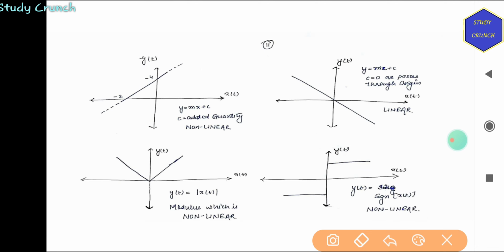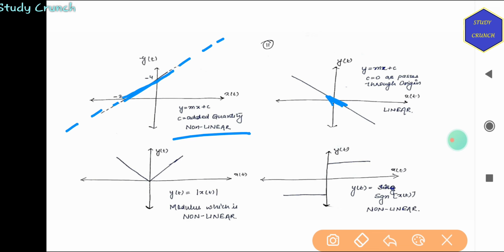Now if we show it graphically, we have a straight line, y is equal to mx plus c. This is non-linear, but if it is passing through the origin, then it will be linear.